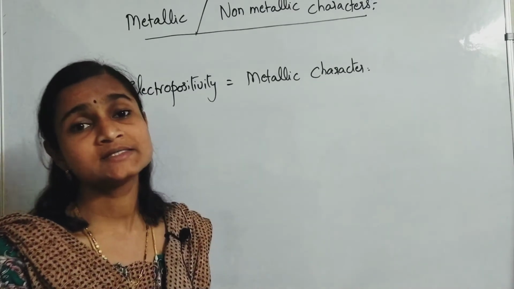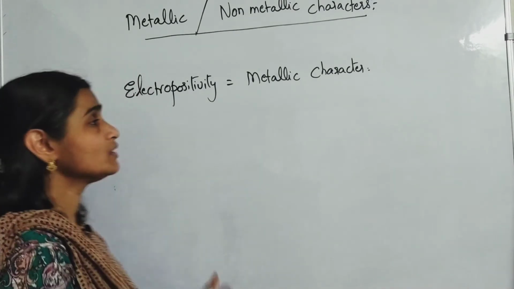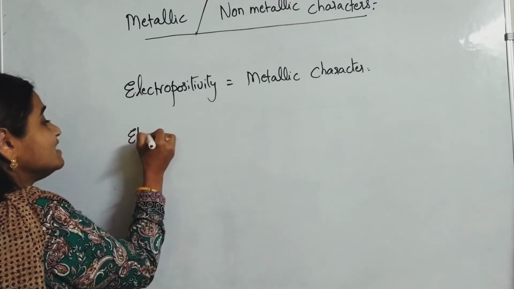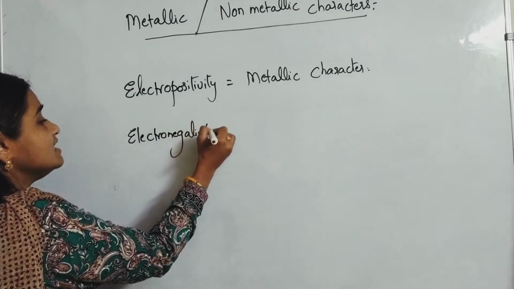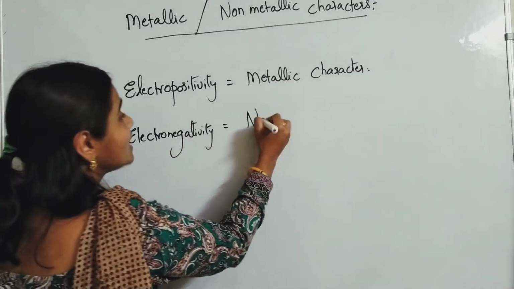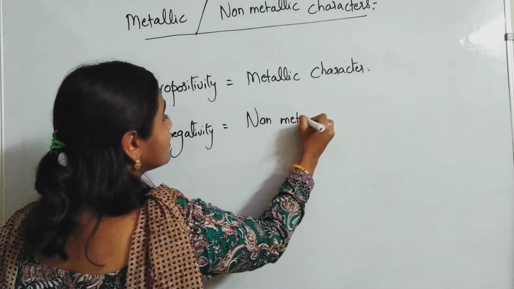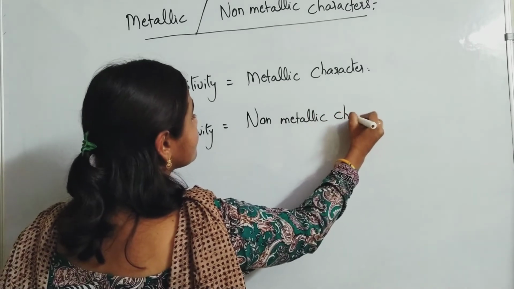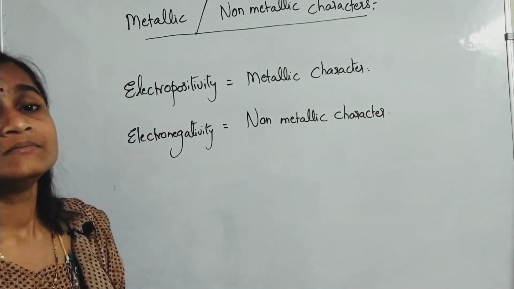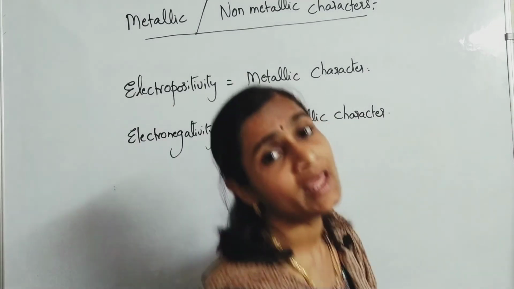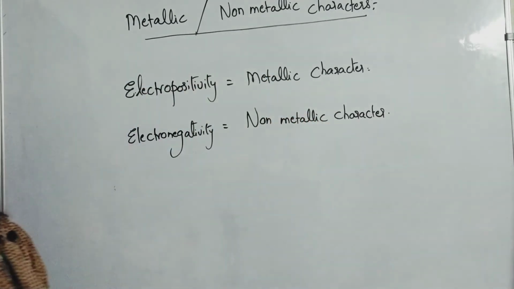Please understand carefully. Electropositivity is metallic character. And electronegativity is non-metallic character. Please remember. The same thing, you have to interpret in another way also. In what way are you going to interpret them?